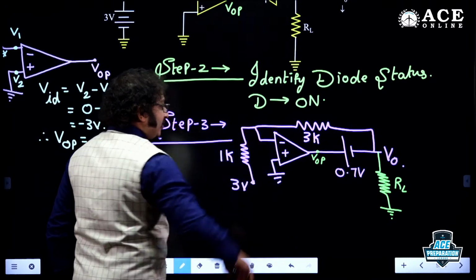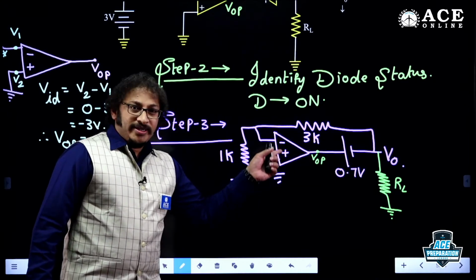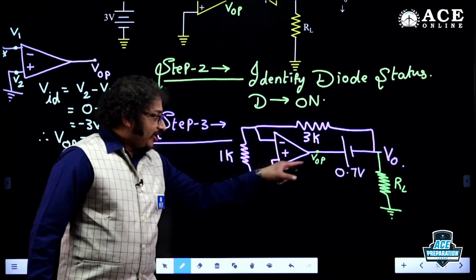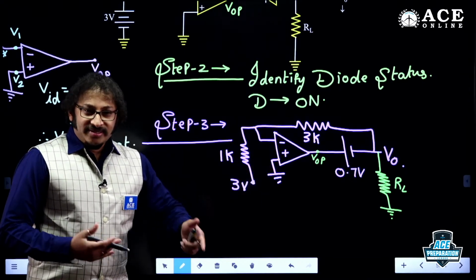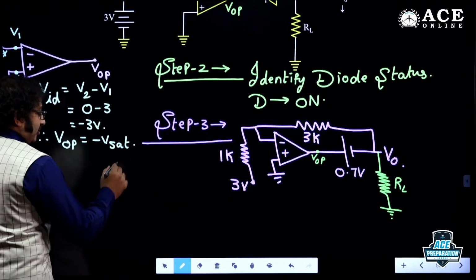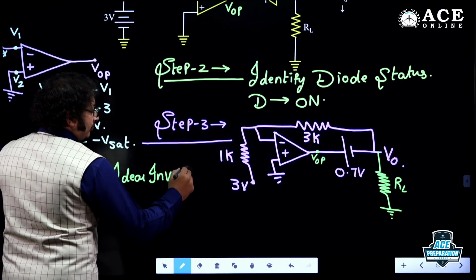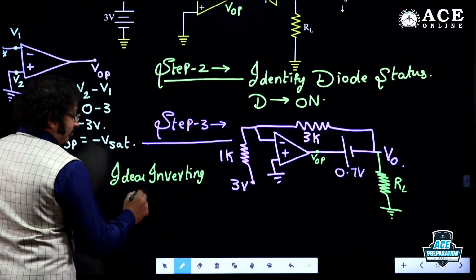I think the circuit is like an inverting op amp because it's a closed path, negative feedback exists. Moreover, it is an ideal inverting op amp, because they told the op amp is ideal.